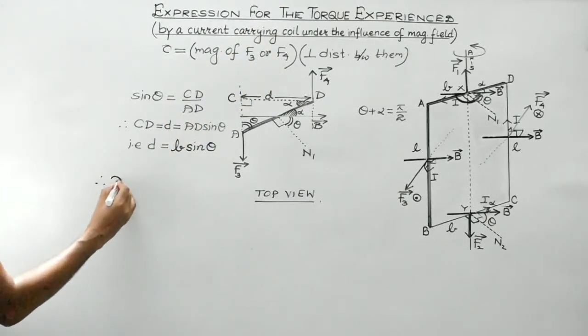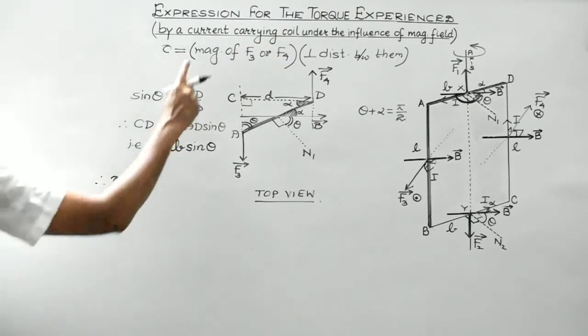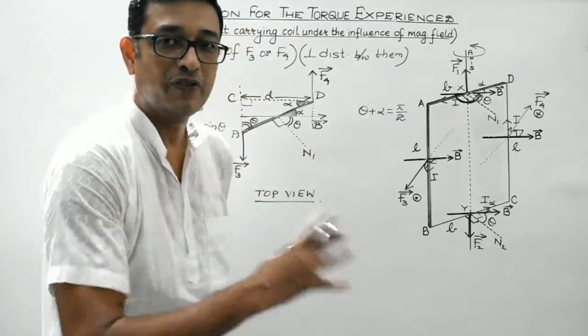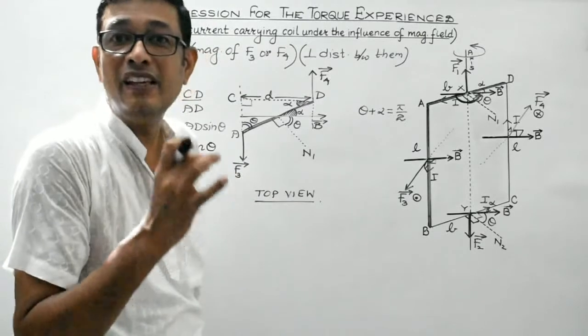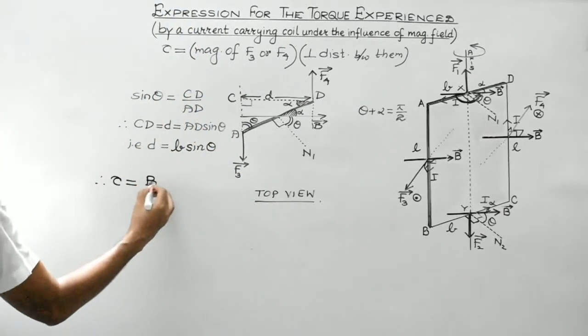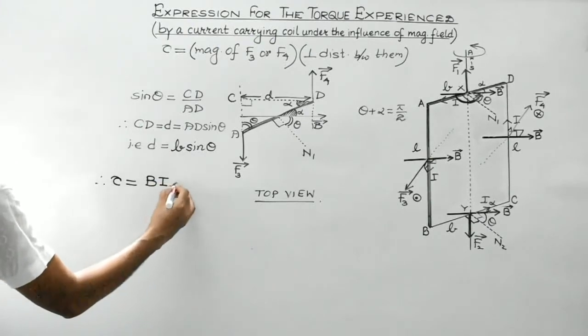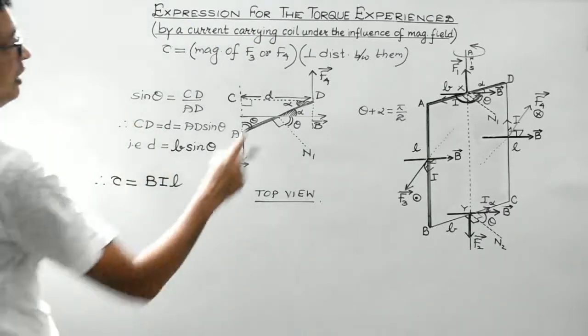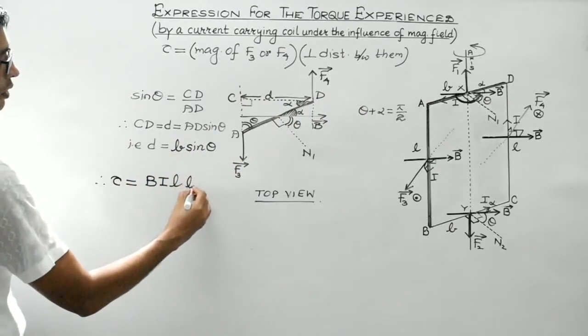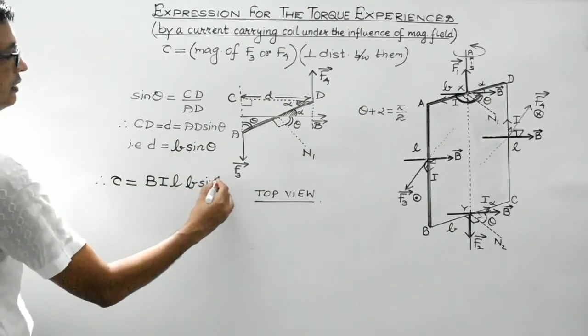Okay. Let's substitute this value over here. Therefore, torque is equal to the magnitude of F3 or F4. F3 and F4, just now we have discussed, its magnitude is BIL, isn't it? And the perpendicular distance between them, that is D, is equal to B sine theta.